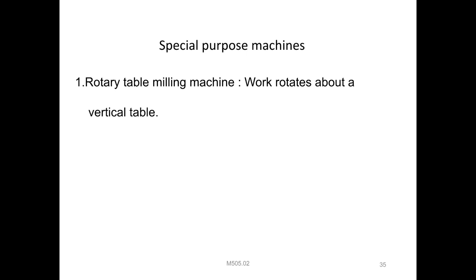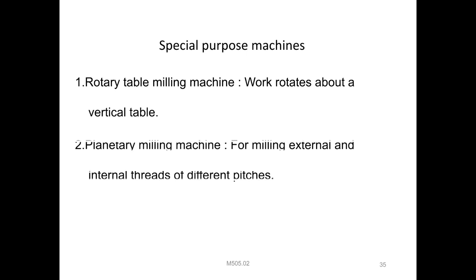You already know it is the gap between two teeth, how much gap is maintained between two teeth in threads or gears. It is maintained equally over the entire area of the gear or threads on each and every side, right? The planetary milling machine is used for producing external and internal threads.